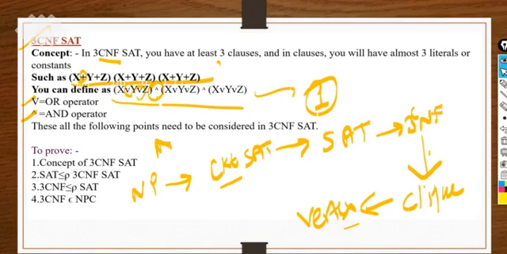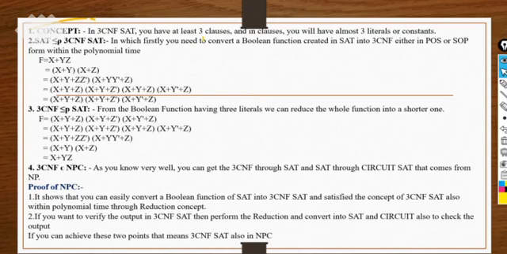For that we have to follow these 4 steps: the concept of 3CNF, what it actually is. So 3 variables, conjunctive normal form, and we have to reduce that to the satisfiability problem, and again do the verification. If verification is done, and the satisfiability reduction output is coming with the verification, then at last you can say 3CNF also belongs to the NPC class, the NP complete class. So let's start with the concept here. What is the concept here? There are 3 clauses here, 3 variables should be there. So polynomial time reduction is possible here.